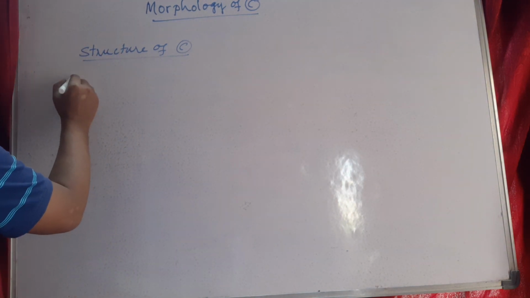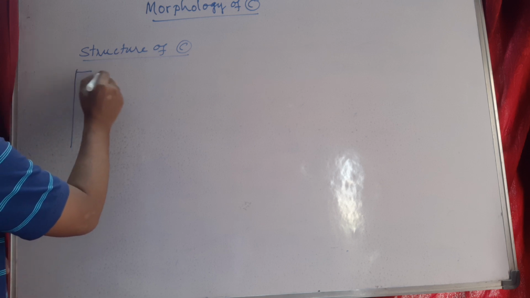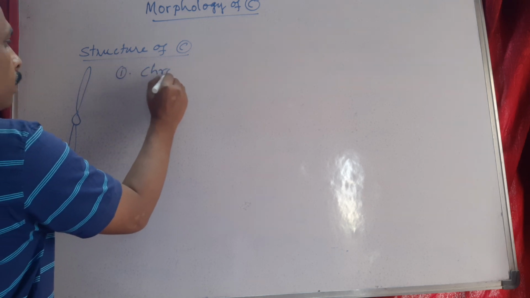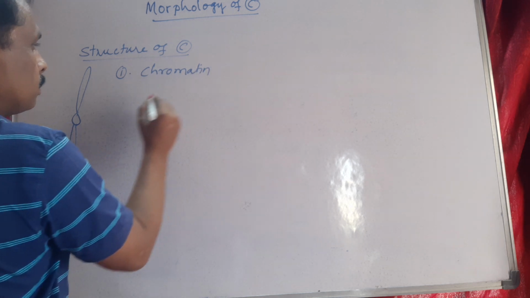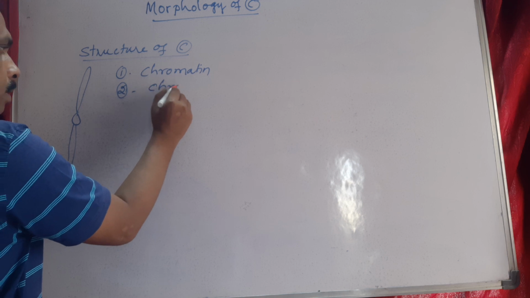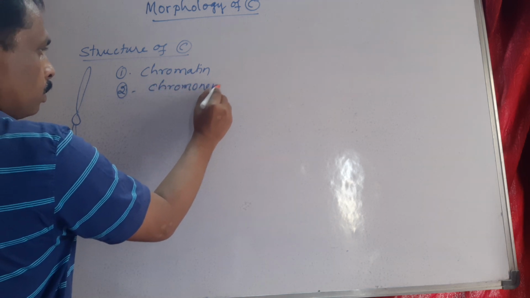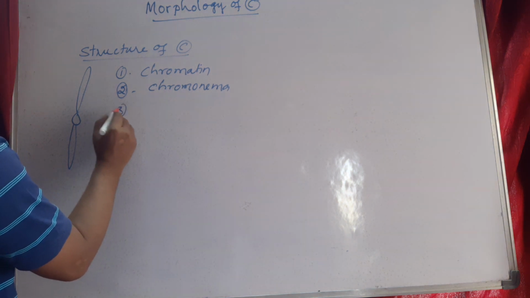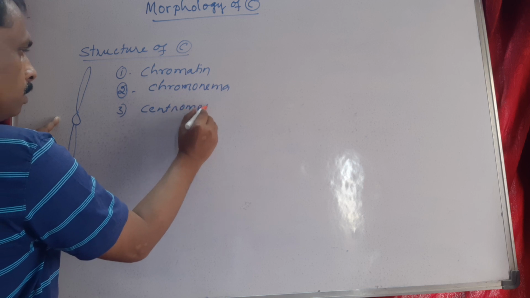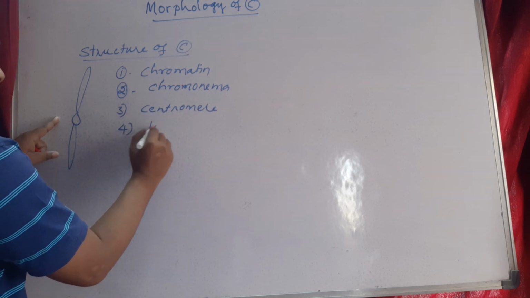Next, structure of chromosomes. Structurally, chromosomes have different parts. What are those? The first one is chromatin. Second one is chromonema. Third one is centromere. Fourth one is kinetochores.